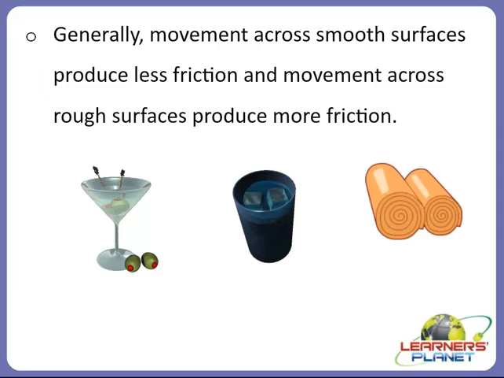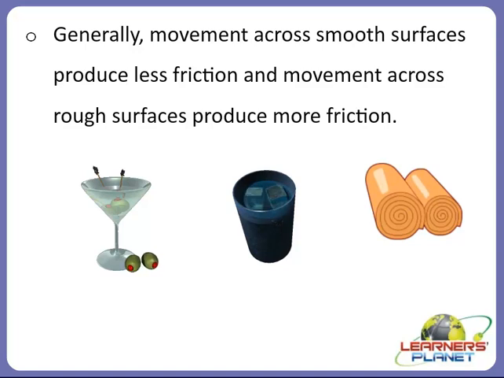Rough and smooth. So remember, when an object moves on a surface, a force called the force of friction acts between the object and the surface. And this force of friction resists the motion of an object, and the object either slows down or stops moving.